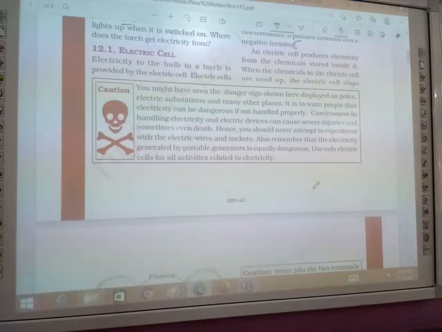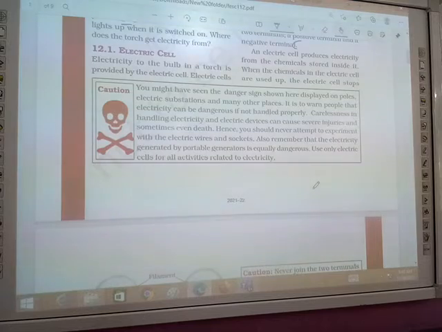It is to warn people that electricity can be dangerous if not handled properly. If it is not handled properly, it will harm us. Carelessness in handling electricity and electric devices can cause severe injuries and sometimes even death.